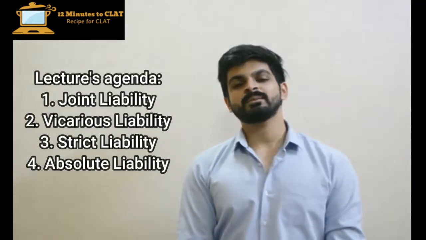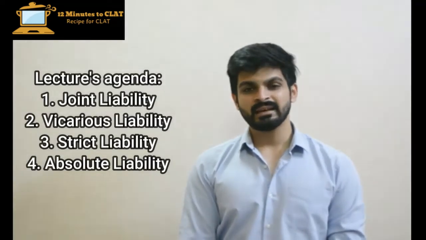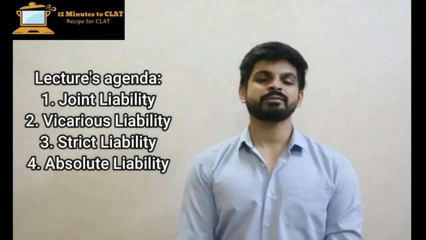Today I'll be discussing the concepts of joint liability, vicarious liability, strict liability and absolute liability. The concept of joint liability may be invoked when there are two or more people at fault. For example, you are travelling in a bus and your bus meets with an accident because of the fault of your driver as well as the driver of the other vehicle.